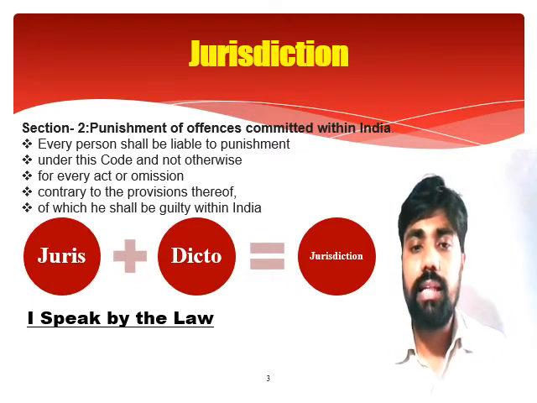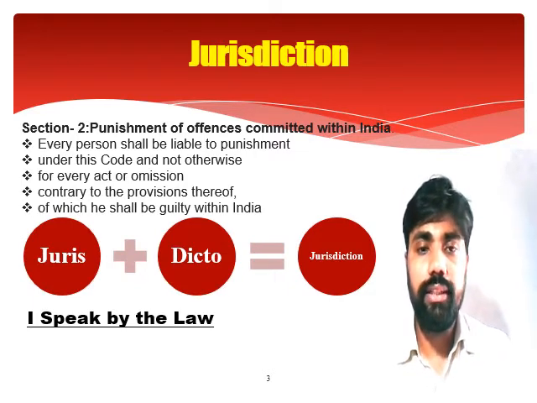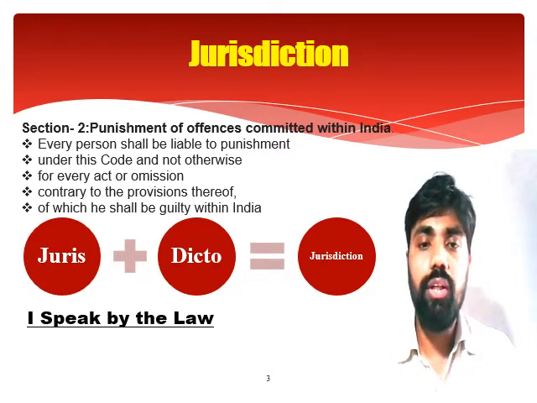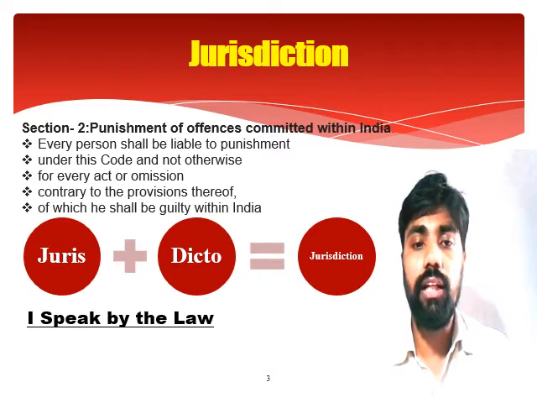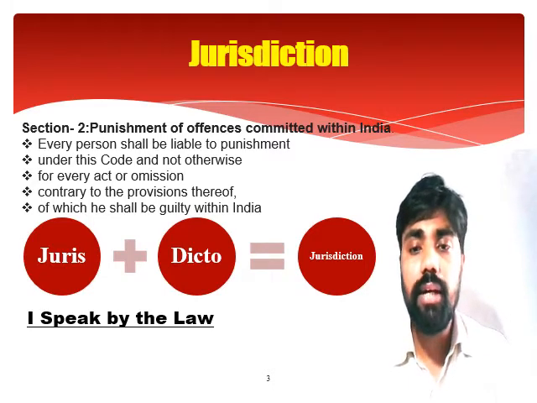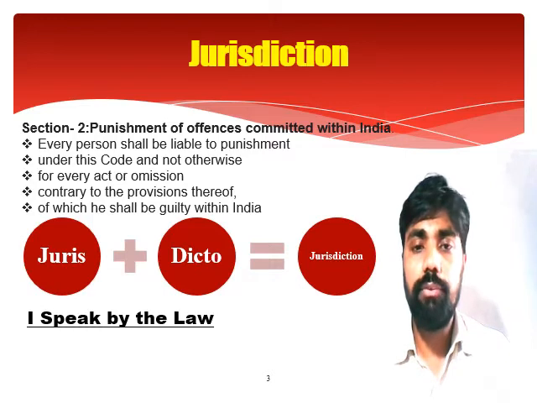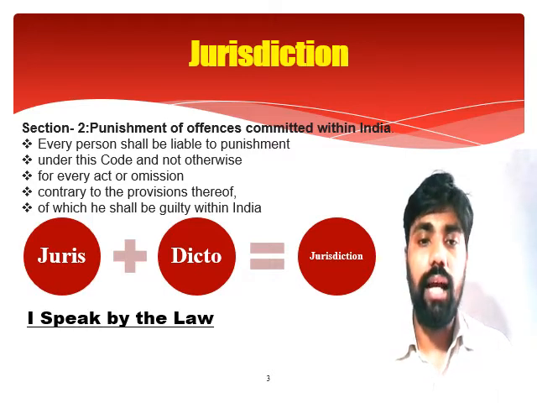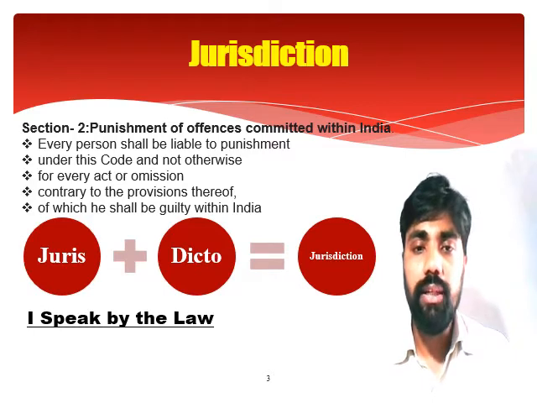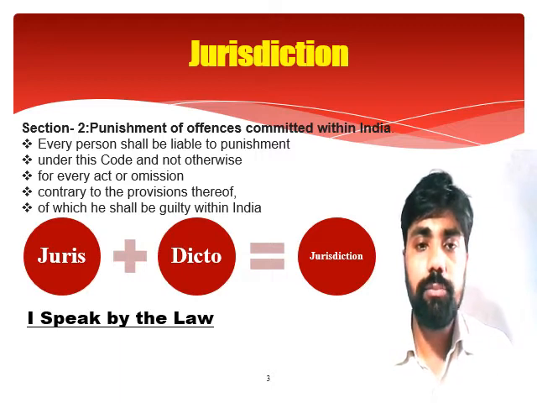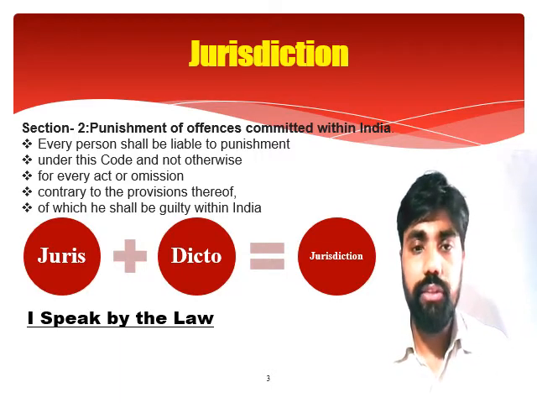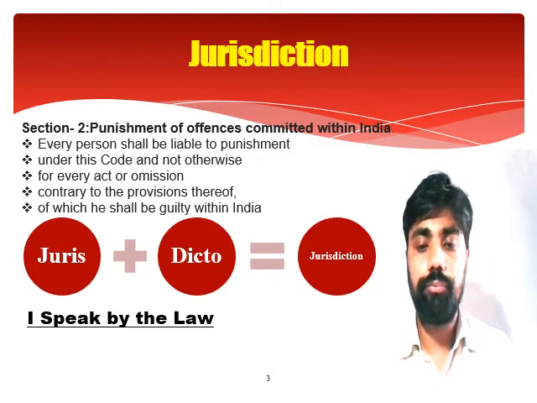Similarly, if the crime is committed outside the territory of India, let us take an example of America. The crime has been committed in America, then the Indian courts will not have jurisdiction, because even if the judge is punishing that individual, still the judge does not have the authority of law, the judge is not speaking by the authority of law, and therefore that punishment would not have any effect over the accused or the criminal. So jurisdiction means there must be an authority of law to speak, to dictate, to deliver the judgment. If that authority is lacking, then there cannot be a punishment.